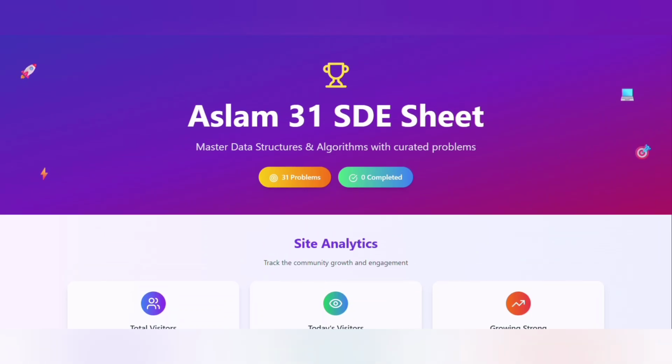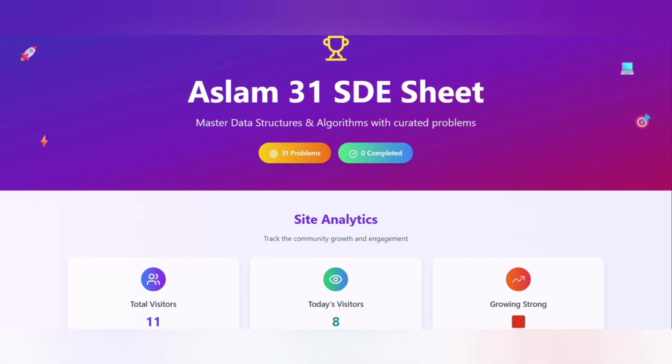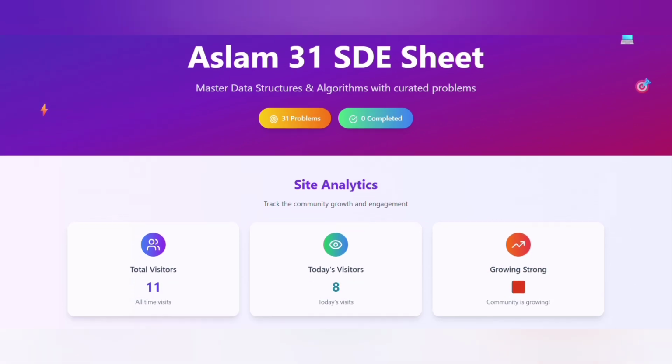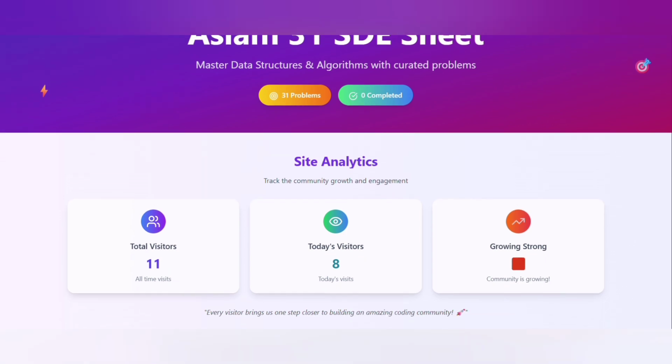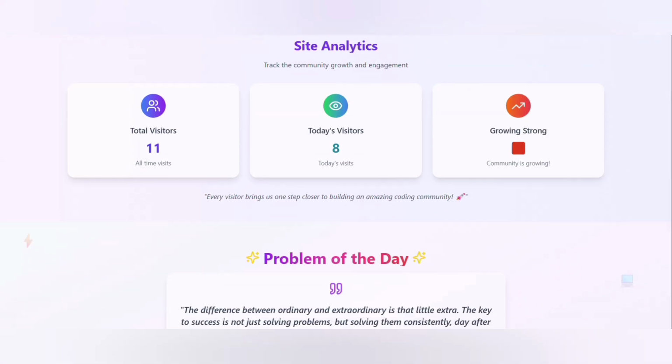So this is a website, the Aslam 31 SDE sheet, that I created for practicing problems, and I have included the top 31 problems from various topics of DSA. It helps a lot in your revision.